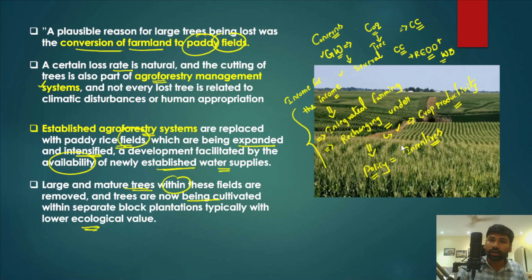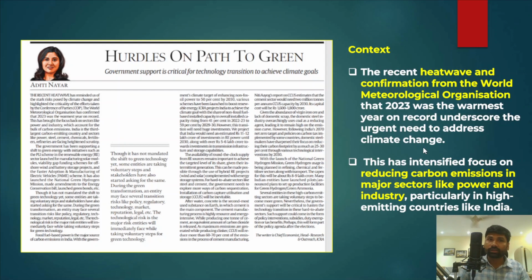So therefore we can start a Jan Andolan right from the grassroots level, and that could significantly increase the green cover across the country. So we can also significantly utilize our potential with respect to growing more trees even on farmlands. Okay, so that's all about this article.